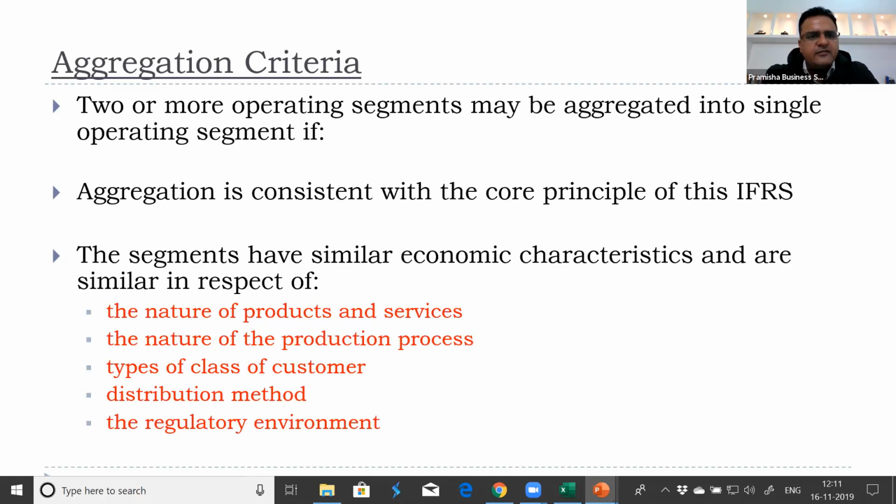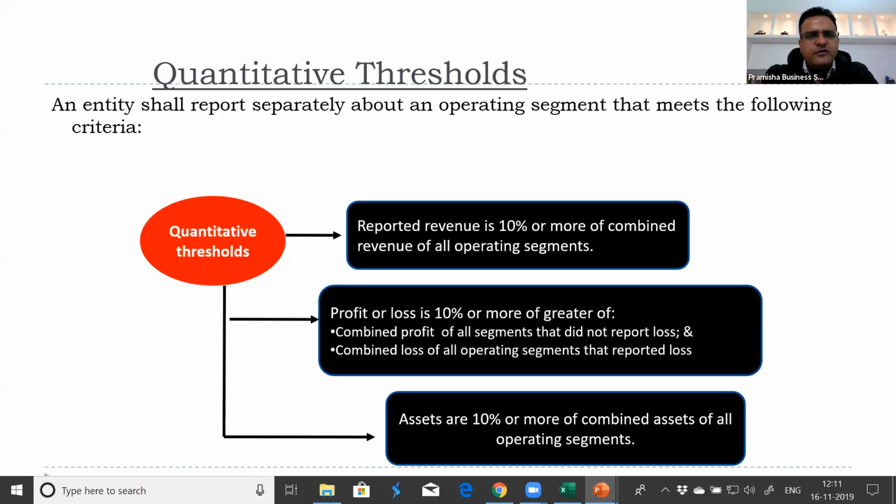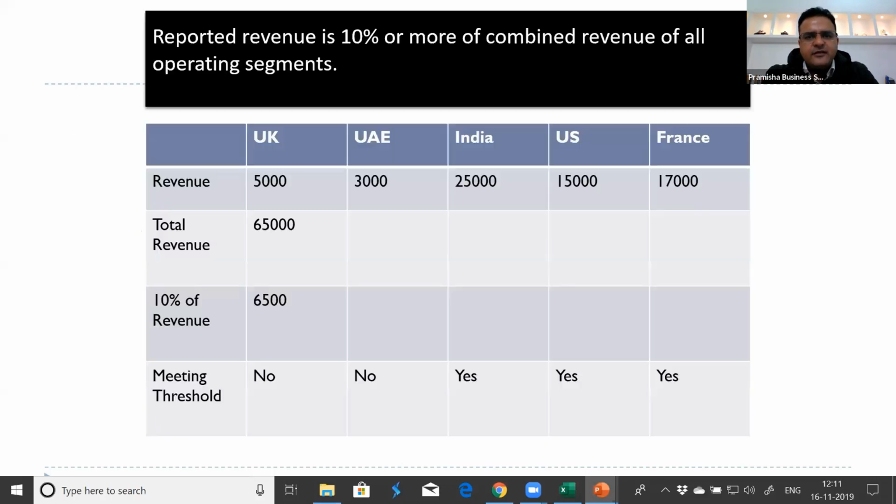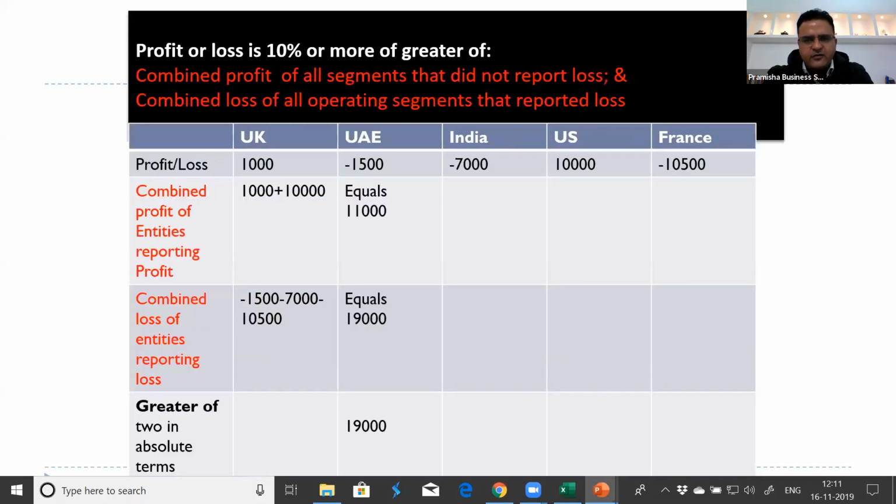Aggregation criteria we have discussed. Two or more operating segments can be aggregated if they have similar economic characteristics, and if all of them are matching, we can club them. Quantitative thresholds we have discussed. My style was different purposely, because unless we understand what a quantitative threshold and an aggregation criteria are, there is no point in reaching the decision tree.